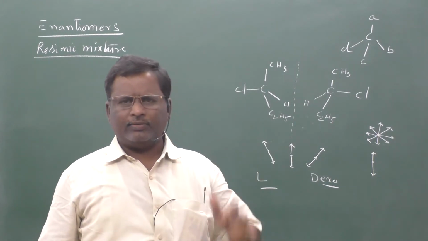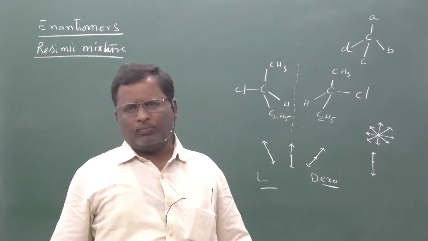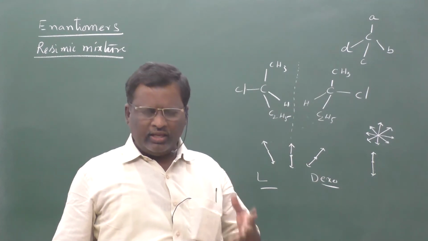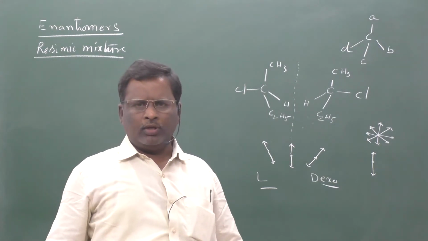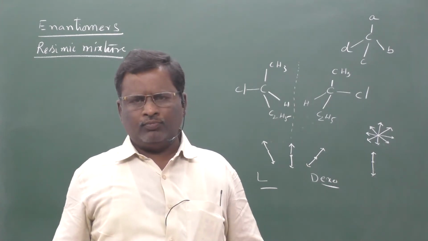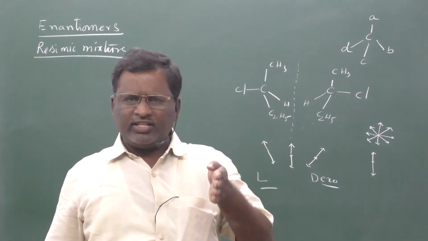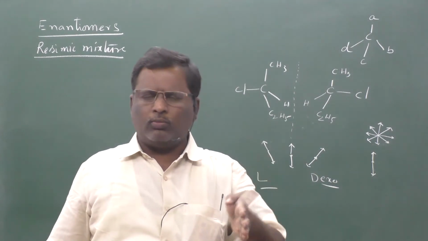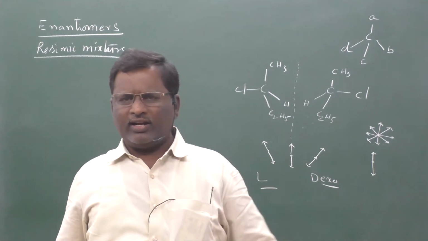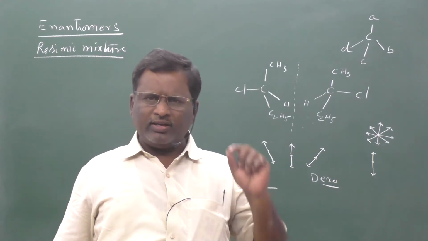racemic mixture. If the levo form and dextro form of an isomer of a compound, if any optically active compound, both L form and D form are equally present, 50% and 50%, then the rotation created by 50% of one isomer is neutralized by the other 50% of the other isomer. So the resultant ray will not have any rotation. That mixture is said to be a racemic mixture.